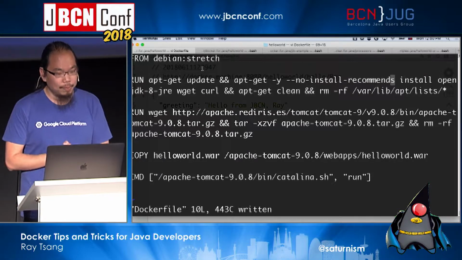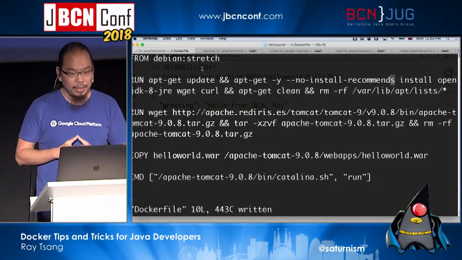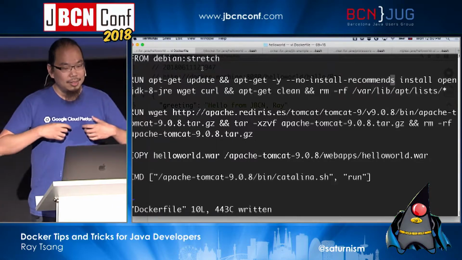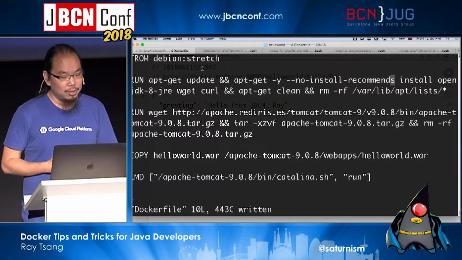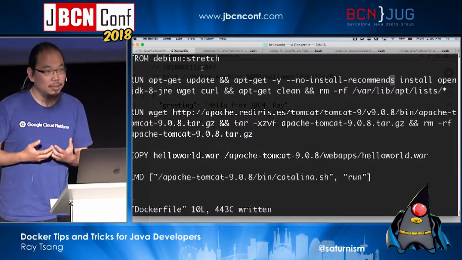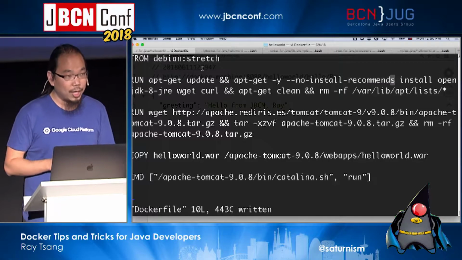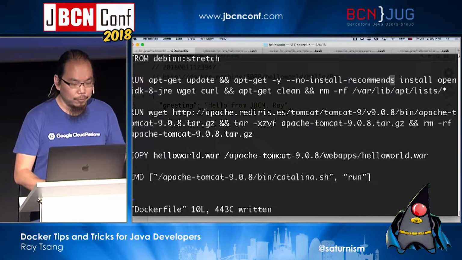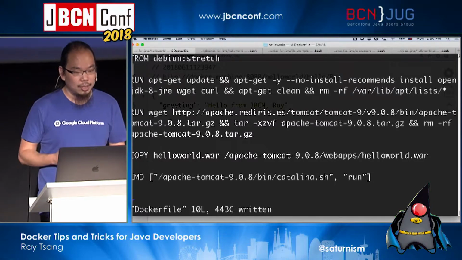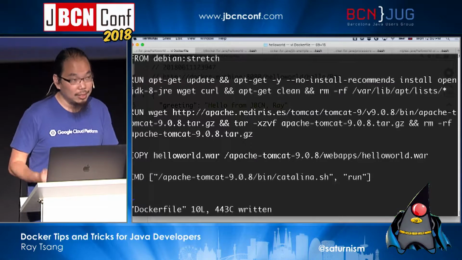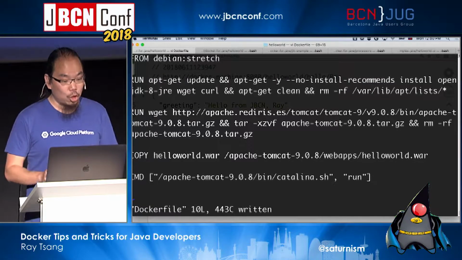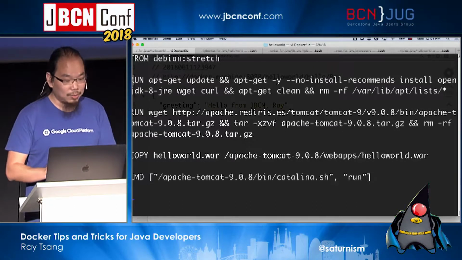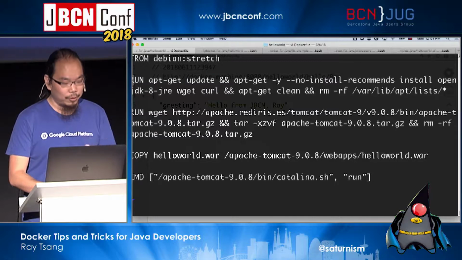So one thing that you have to remember is that Docker is not a security boundary. What that means is that when you run Docker, it's just running as a process on your system that could potentially be isolated by other Linux security constraints, but it is not a virtual machine, so it is not a security boundary. And by default, a lot of the images that you use from the internet, they always run things as root inside of the container. That is not good at all. So for example, in this case, this is all running as root, which is not something that you should be doing at all, right? So just be very careful with it.